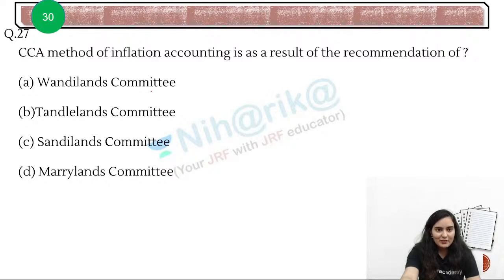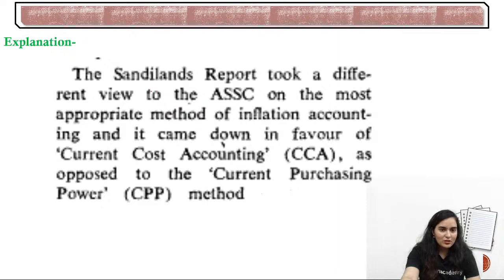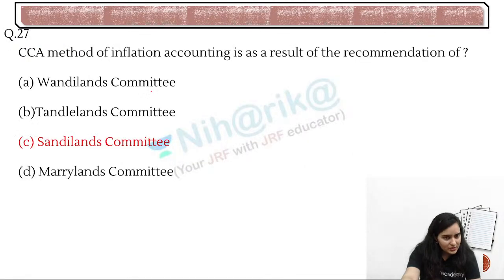CCA method of inflation accounting is the recommendation of the Sandilands Committee. Right? Sandilands report took a different view to the Accounting Standards Committee on the most appropriate method of inflation accounting. Current cost accounting you have done, right? Sandilands may be a new word for you, or you might have heard it in the mock test.